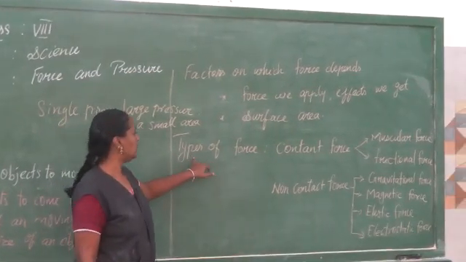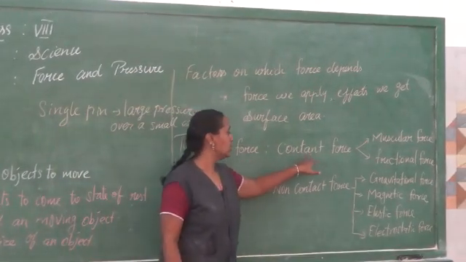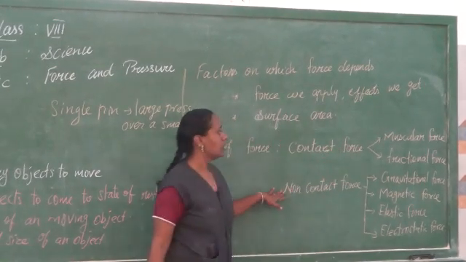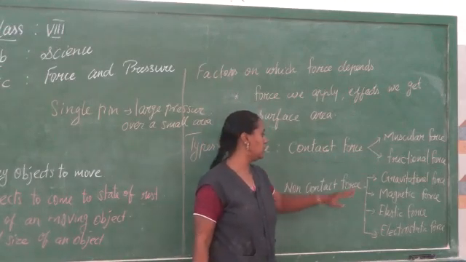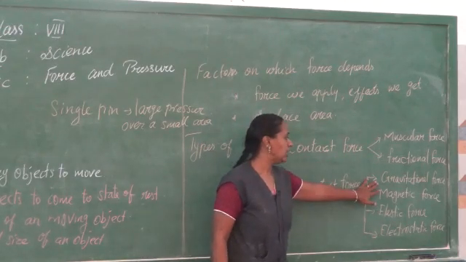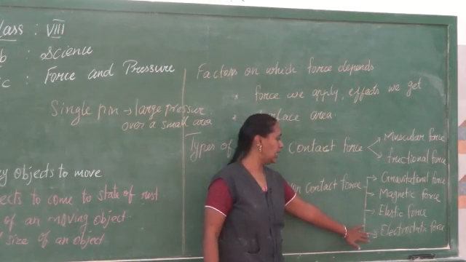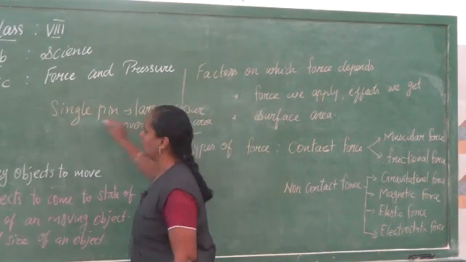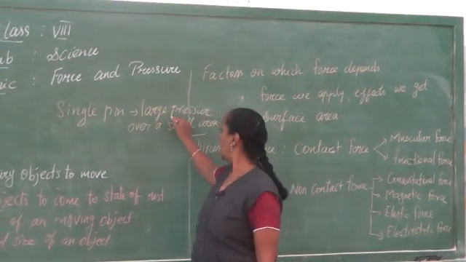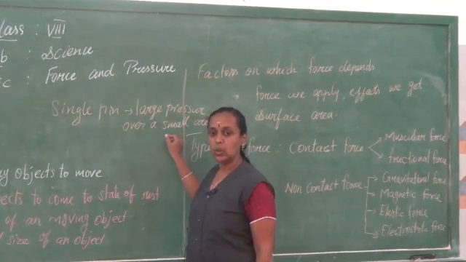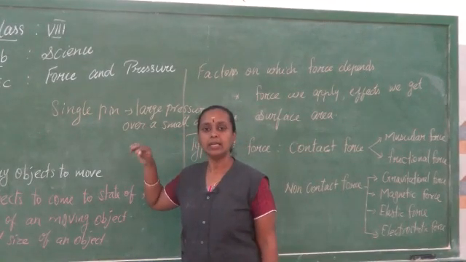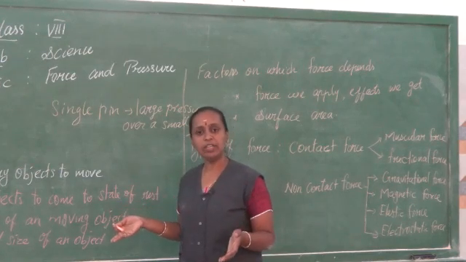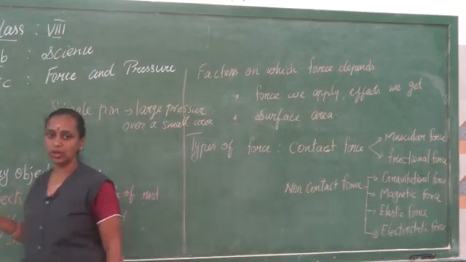And we studied the types of force. We have studied contact force and non-contact force. Contact force has muscular force and frictional force. Non-contact force is gravitational, magnetic, elastic and electrostatic force. When I talk about the surface area, when a single pin pricks, what happens? A large pressure over a small area, whereas with so many pins there is lower pressure, because the surface area is big, so that it is equally distributed. I hope you can understand this concept.